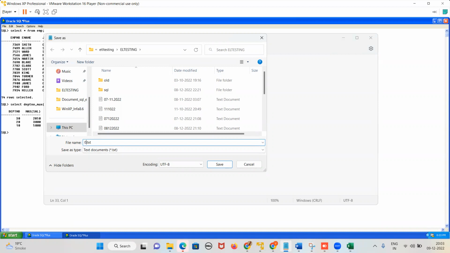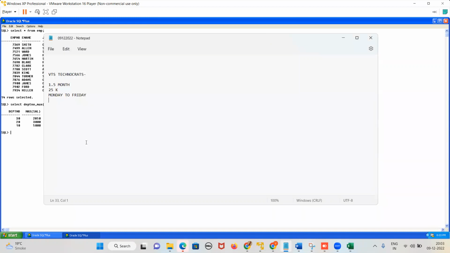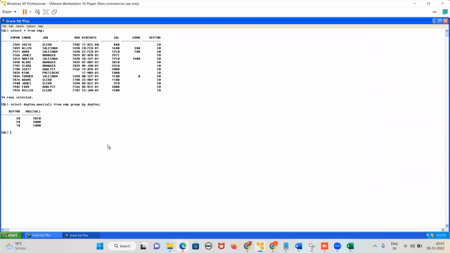Now, 10, 20, 30. Fine. Now I told you partition wise. Do you remember that? How to write partition by? Select, suppose I want the average salary. Then what is the keyword I have to use? Over, partition by under bracket. Partition by department number.